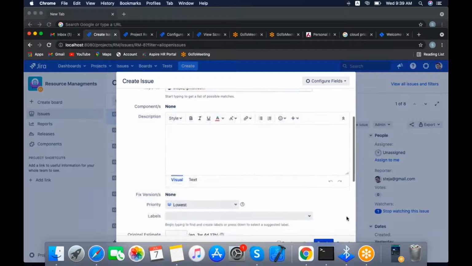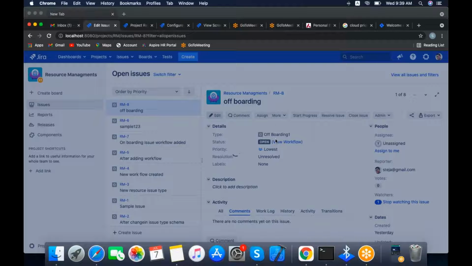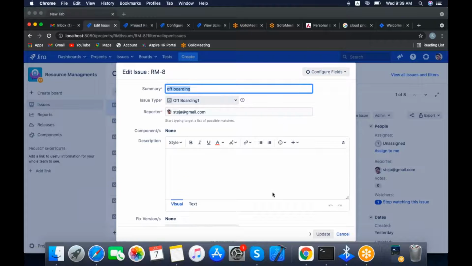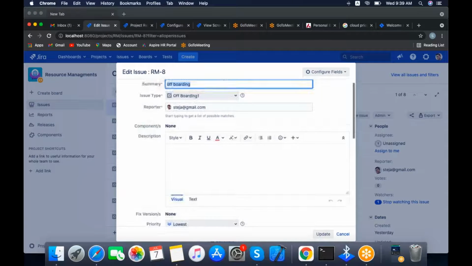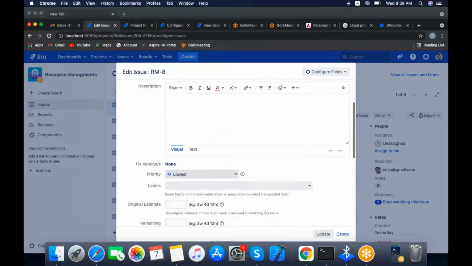Once you have created the ticket, this is a view screen. Whatever fields are there, all those fields will be visible here. Whenever you tap on this, the edit screen will open. By default they have given all the fields. For example, according to your requirement, you need to edit only version or priority.